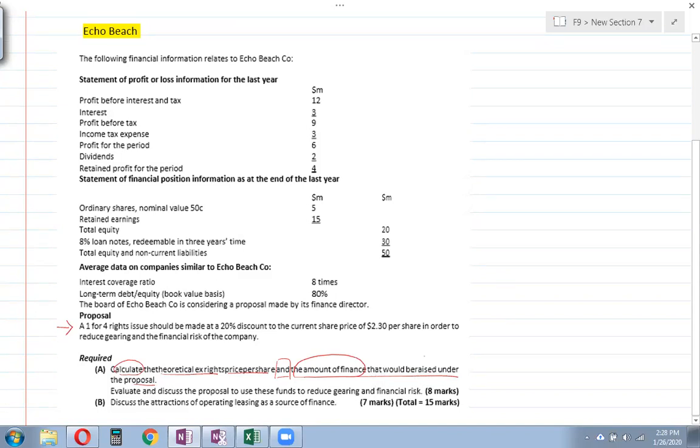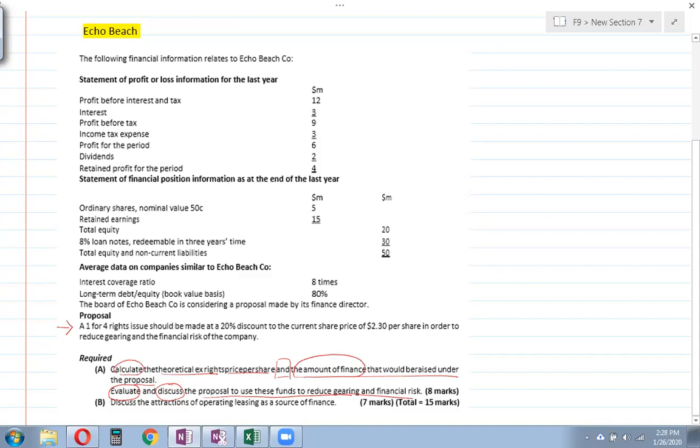And then it says evaluate and discuss the proposal to use these funds to reduce gearing and financial risk. So you have to do some calculation, and on the basis of calculation, you are going to say if it is good or bad.